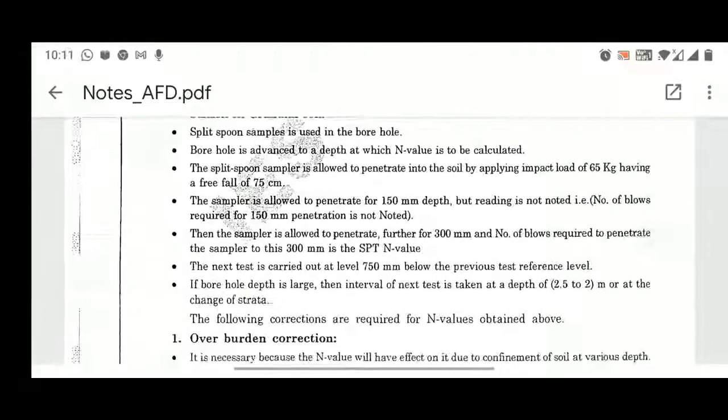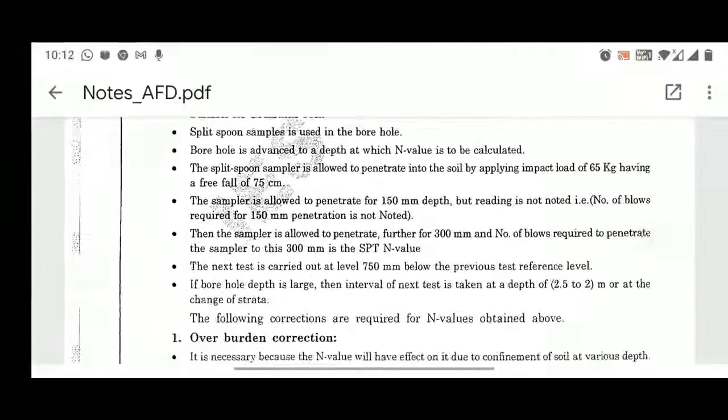That is the SPT value. Now the next test is carried out at a level of 750 below the previous test reference level. Whatever we have seen so far is for the 450 depth. So the next test is carried out at a level of 750 below the previous test reference level. If the borehole depth is large, then the interval of the next test is taken at a depth of 2 to 2.5 meter or at the change of strata. So for every change of strata you can conduct this SPT test.